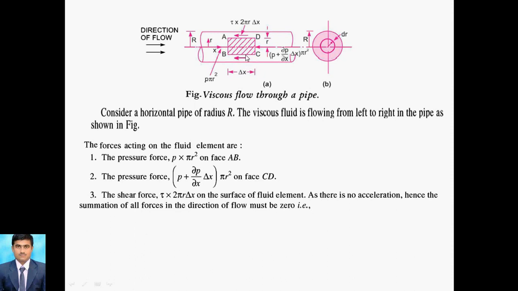Instead of delta x 0, we can say AB equal to CD. So this is about the pressure force, and this relation is satisfied. So that's why we can write P plus dou P by dou x delta x into the bracket pi r